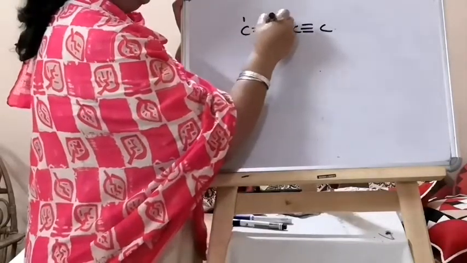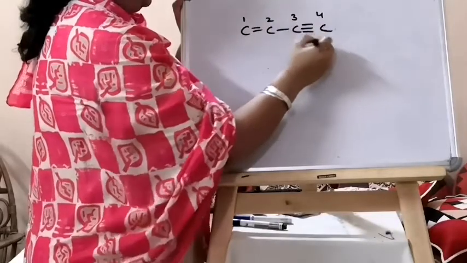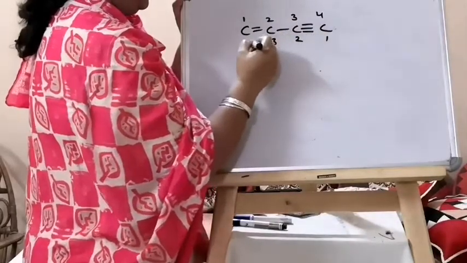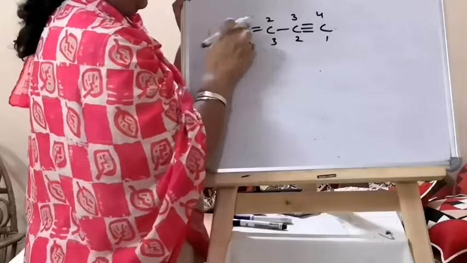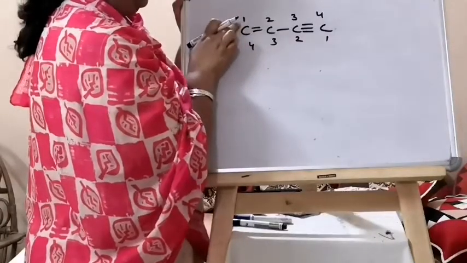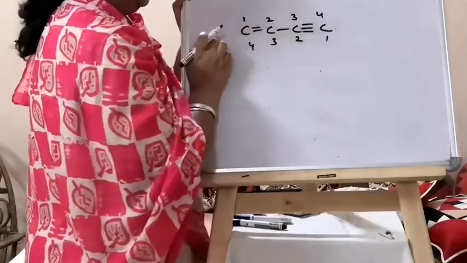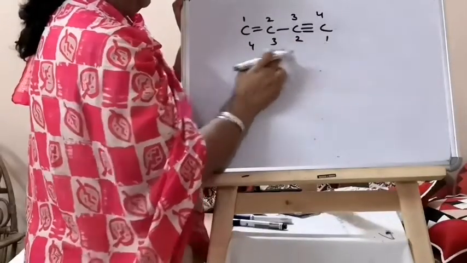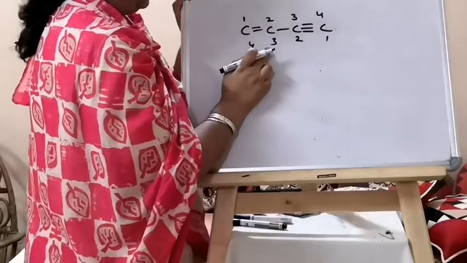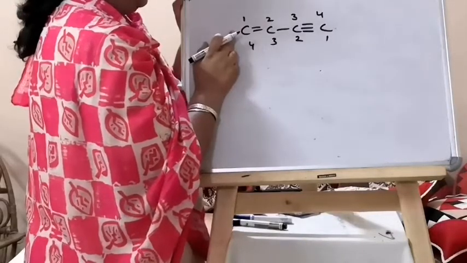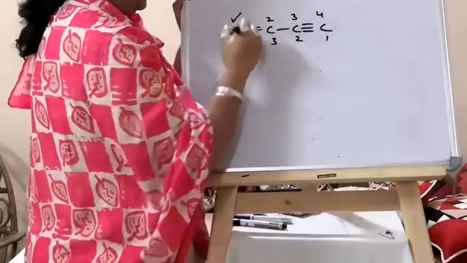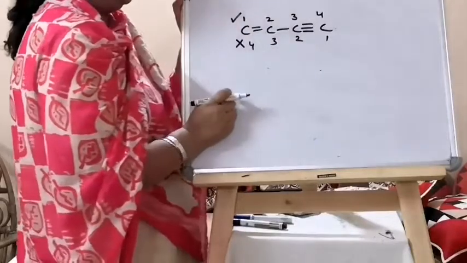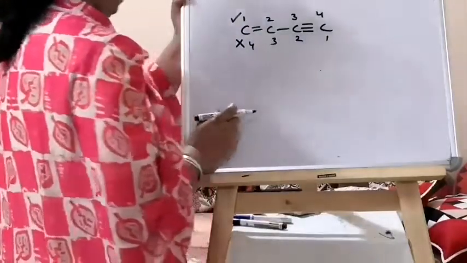So 1, 2, 3, 4, 1, 2, 3, 4. This way you have the double bond at 1 and the triple bond at 3. And in this case the triple bond is at 1 and the double bond is at 3. So preference will be given to the double bond. So this is correct, this is wrong. Okay.